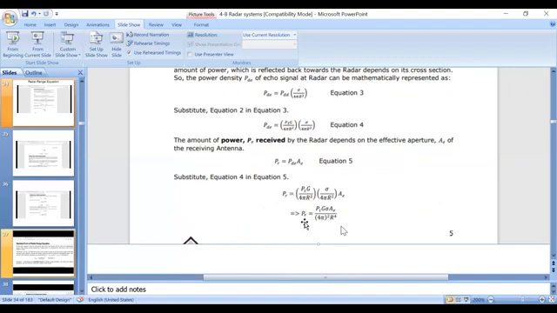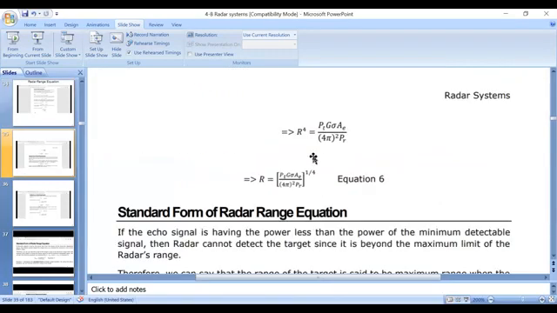On the whole, you can say that PR is equal to PTG sigma AE by 4 pi square R power 4. Next, R power 4 is equal to PTG sigma AE by 4 pi square PR. What is your ultimate aim? You are calculating the range of the radar. The radar range equation is denoted with the capital letter R. R is equal to PTG sigma AE by 4 pi square PR, whole power 1 by 4. This is called the standard form of the radar range equation.